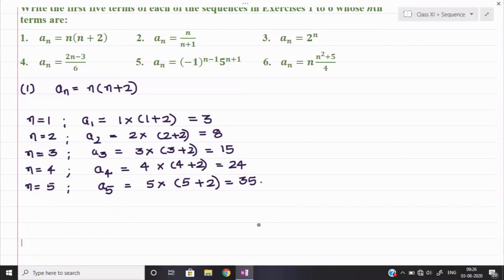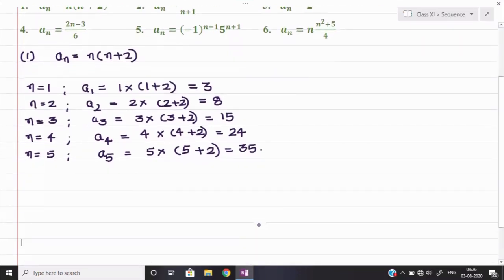Now similarly you can see any one part. For example, I will explain to you part number 5 and part number 6. I hope the second, third and fourth questions you can easily solve on your own. Remember, all these questions you have to solve in your classwork notebook. Okay, don't leave any question. These are textbook questions, so we are solving each and every question over here. Let us see question number 5 now.